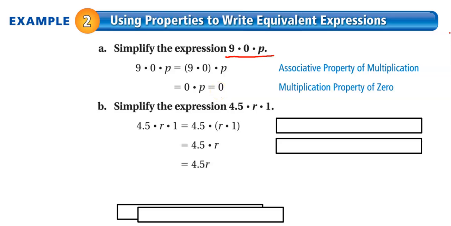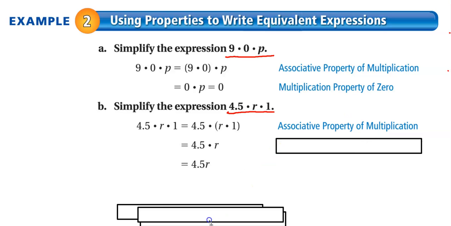So now I've got a second example that says simplify this expression. And notice when I get to the simplified expression, there's still an r in there, right? Everything didn't get wiped out like with the 0. So I'm going to multiply 4.5 times r times 1. But the first thing I want to do is I know I want the 4.5 next to the 1, but I want to make my first group. And my first group is just going to be the r with the 1 because I have to group something together. And so I use the associative property and I group the r and 1 together.